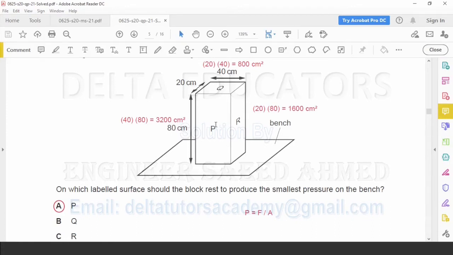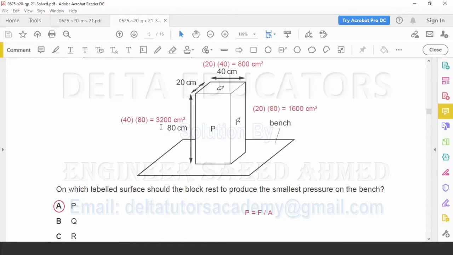For the surface P, the area will be 80 multiplied by 40, it is 3200 centimeter square. For face R, the area will be 1500 centimeter square. For the face Q, the area will be 40 multiplied by 20, it will be 800 centimeter square. Now we have calculated the area for P, Q and R, and it is found that for surface P the area is maximum, the area is greatest.